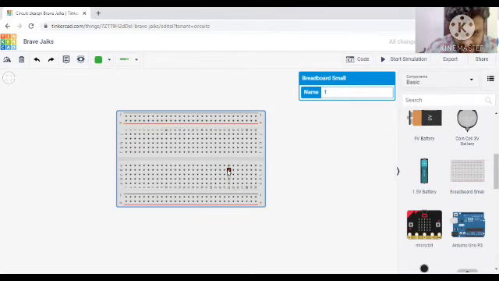Then coming to this side, here the connection is only in this direction. Here it is row 30. In row 30, these 5 holes have the same connection, the same wire, and it will not have a connection with this 29th line. So horizontally, each row's components can be made into different circuits. These rows do not have any connections between them. This is a basic thing you want to know.